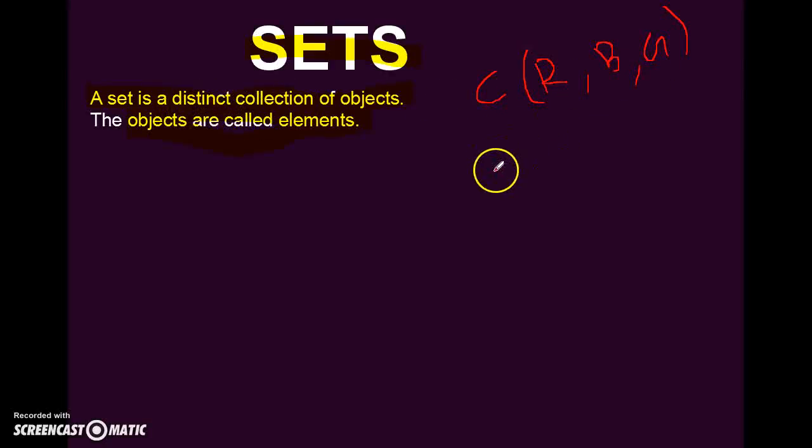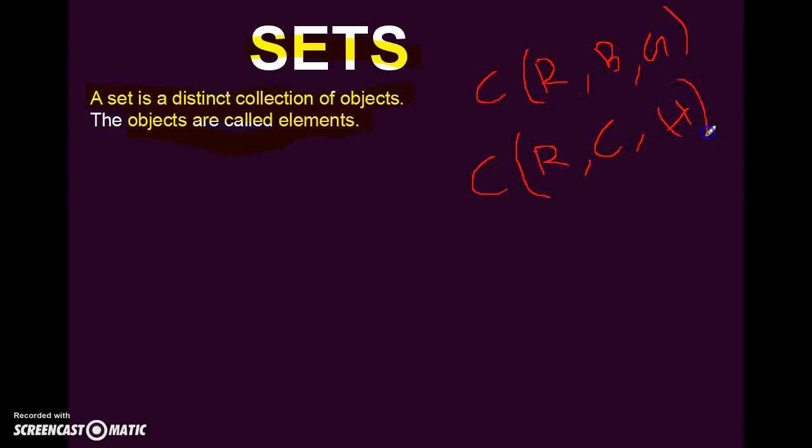So I can even say a set is a collection of red, which is a color indication, and a circle, which is a shape of some object, and Hero Honda, which is a two-wheeler.